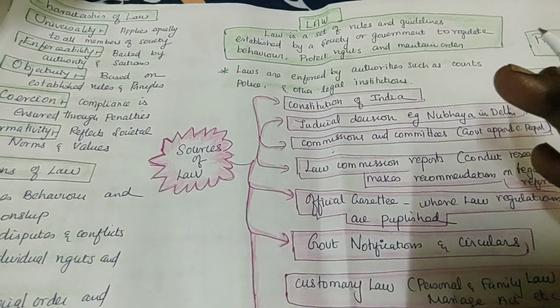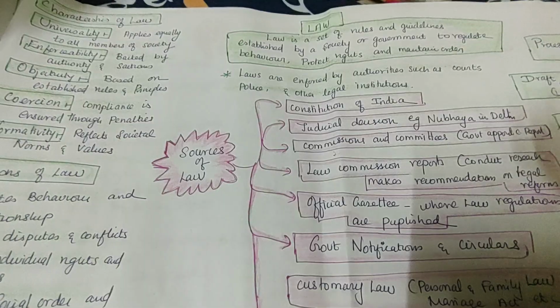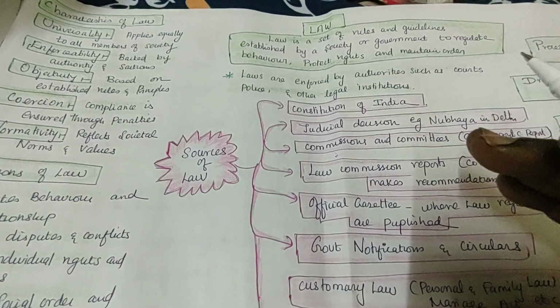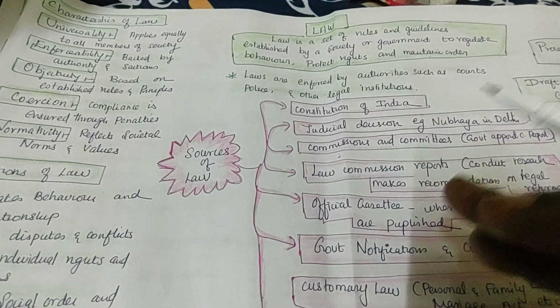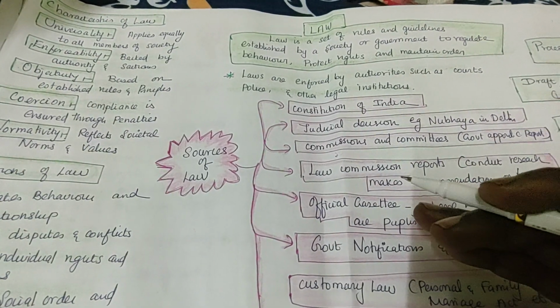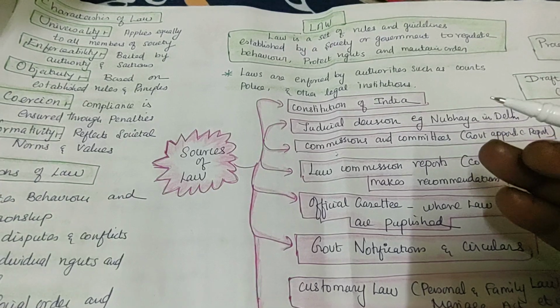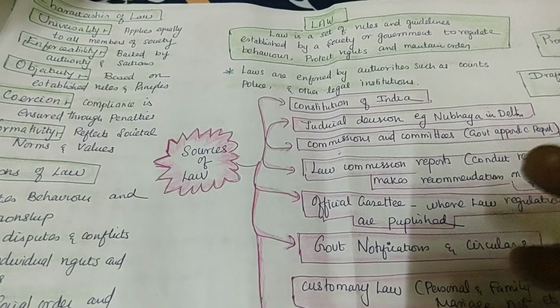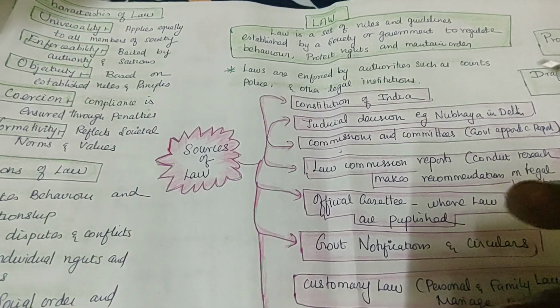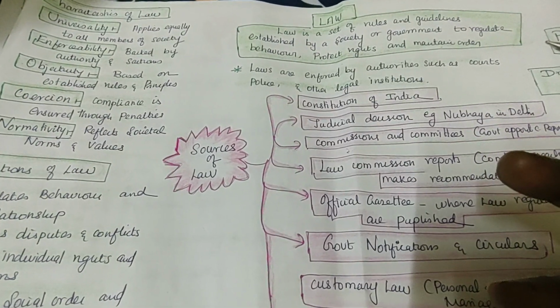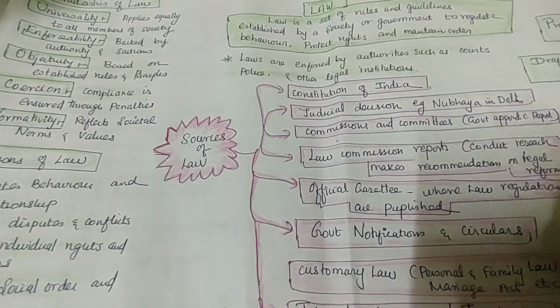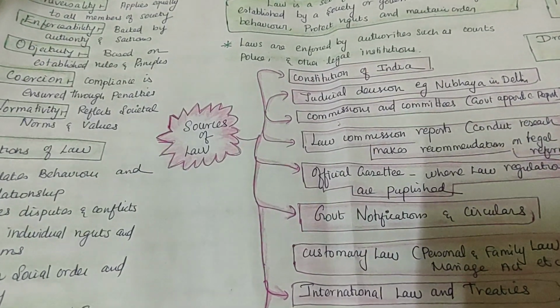But what I am talking about is the law which is framed for the people, by the people, with the help of the constitution, by the society. The main aim of the law is to protect the individual rights and to live peacefully in any nation. You should have a great law. Are you understanding? So what are the sources of law?